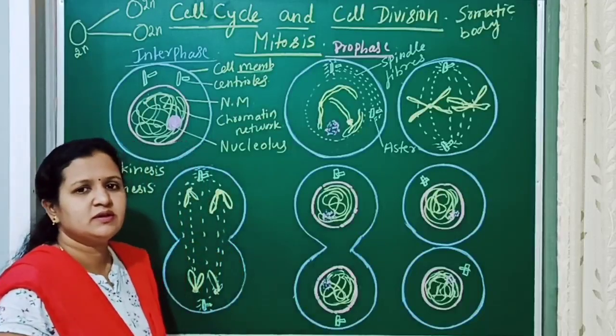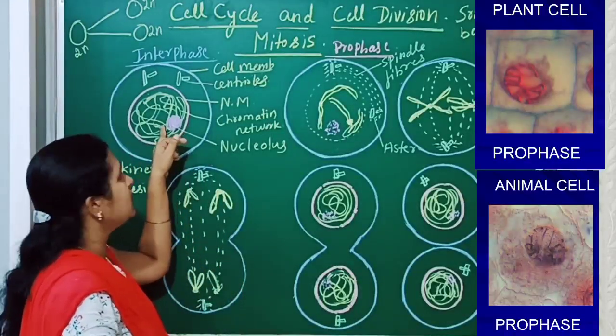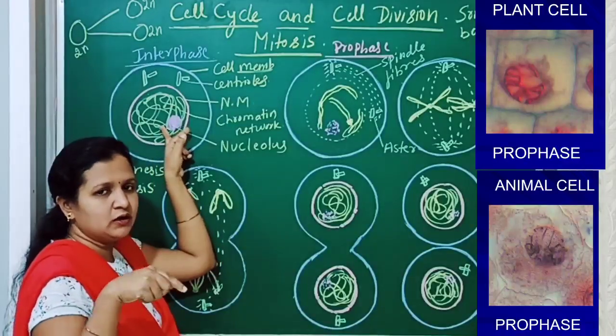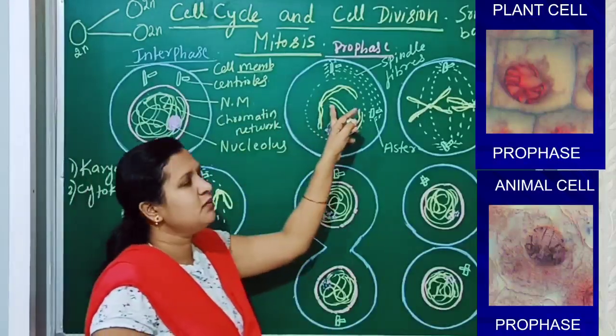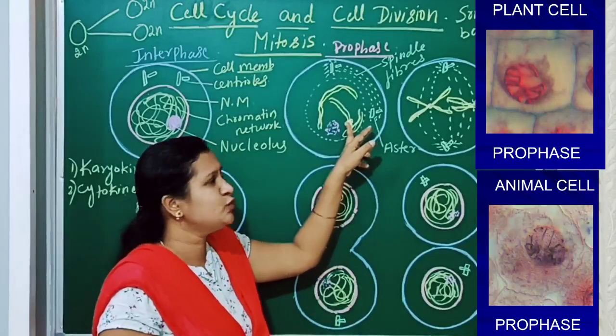Let me brief prophase once again. The chromatin network uncoils and becomes short and thick, which is called chromosomes.